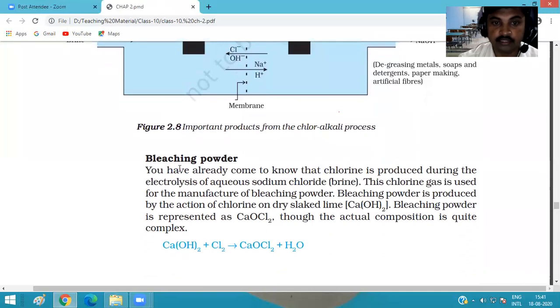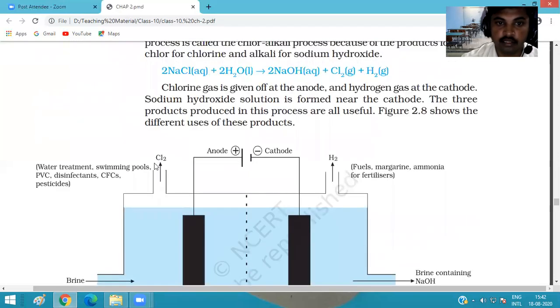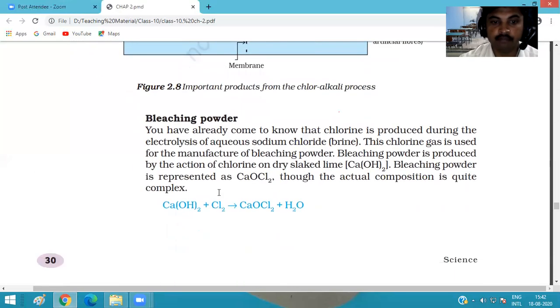So the next one is bleaching powder. Bleaching powder is produced by the electrolysis of sodium chloride. So we get chlorine from it. Here we get chlorine, which reacts with slaked lime, calcium hydroxide, and forms CaOCl2, that is calcium hypochlorite. Okay, it is the formula of bleaching powder and water.